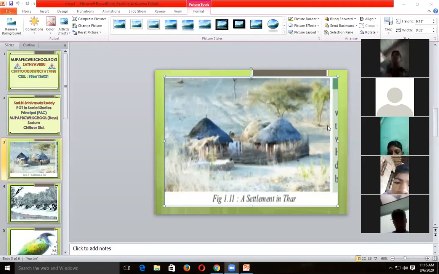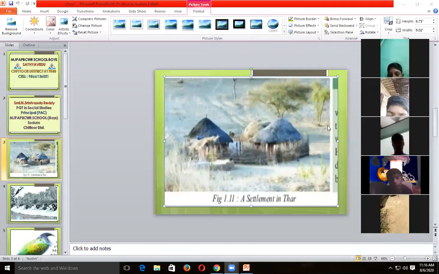Next, underline these 7 points. That is easy. Next, the extra information in your textbooks.